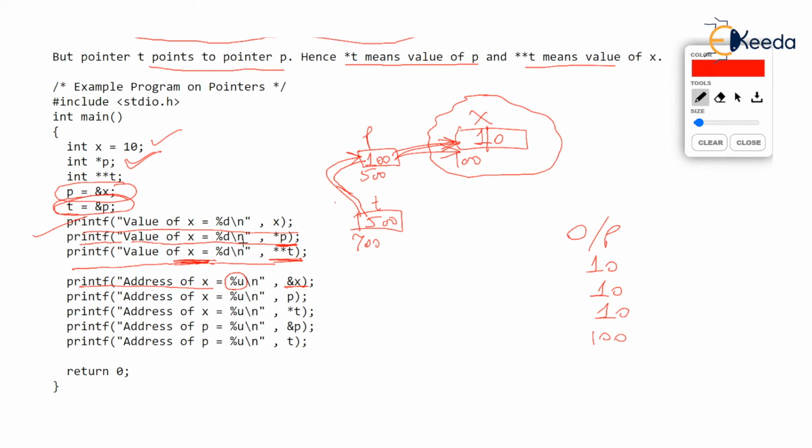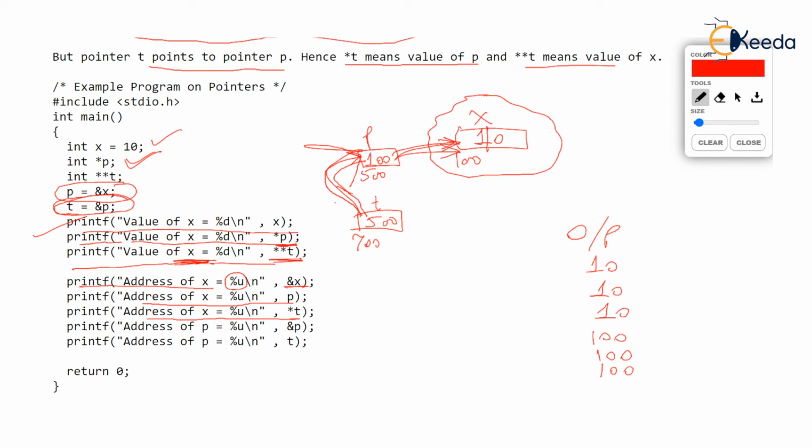Then the next line is again printing address of x in %u format, but we are printing p. Now you observe the value of p is exactly 100. That's the address of x. So 100 is printed again. So p stores address of x. Next, we are again printing address of x in %u format. Very interestingly, we are printing *t. What is *t? Repeat. *t means the value to which t points, that is the value of p. And the value of p here is 100, and that's nothing but the address of x. So this line is also going to print 100.